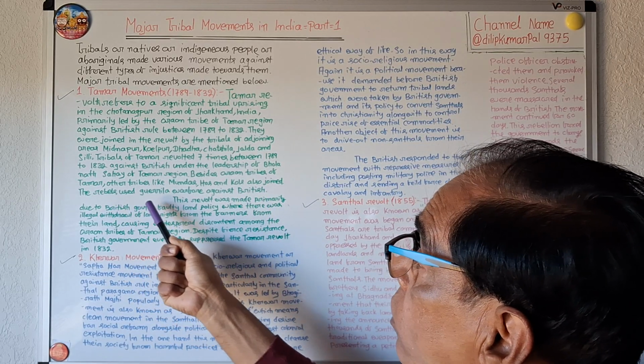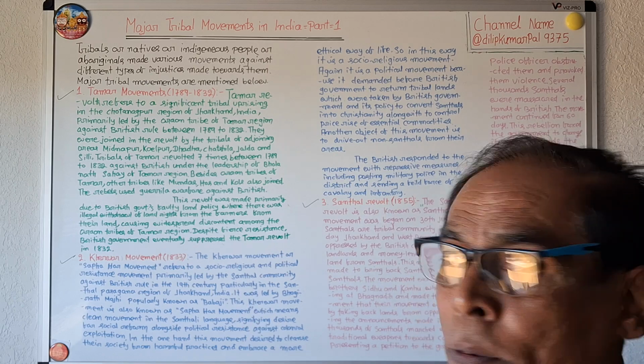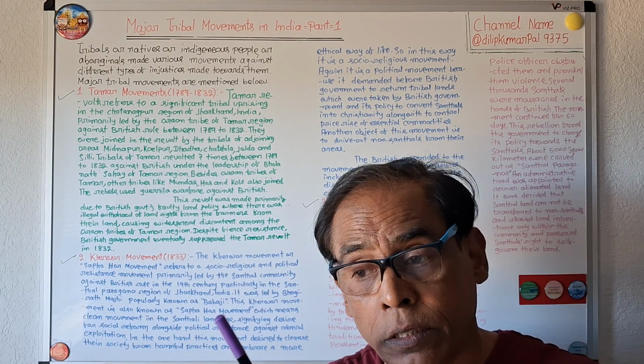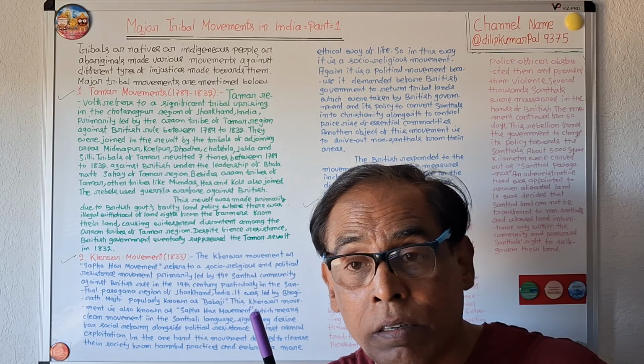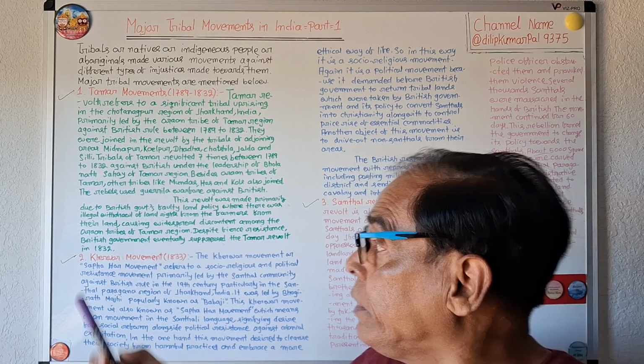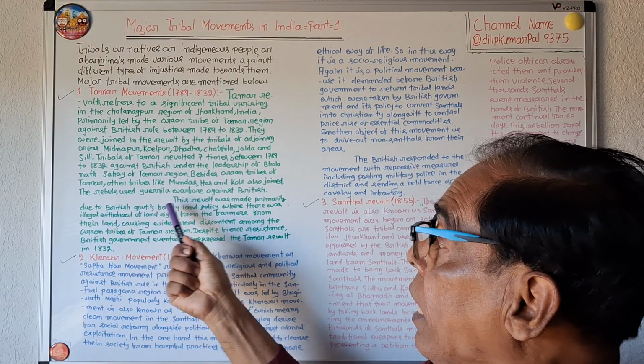The rebels used guerrilla warfare against British rule, which means fighting secretly, not in front.